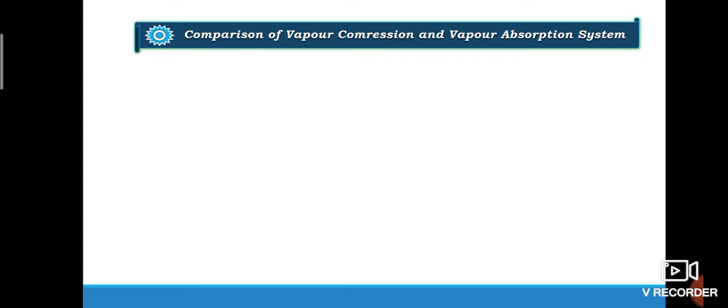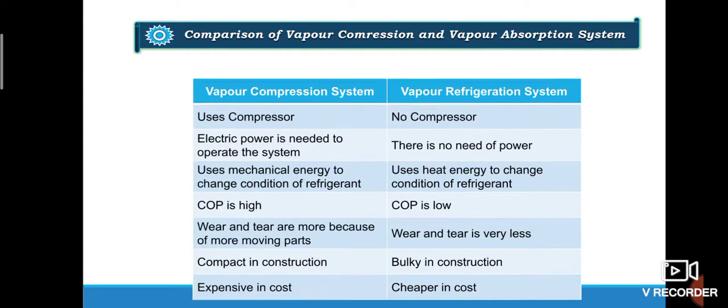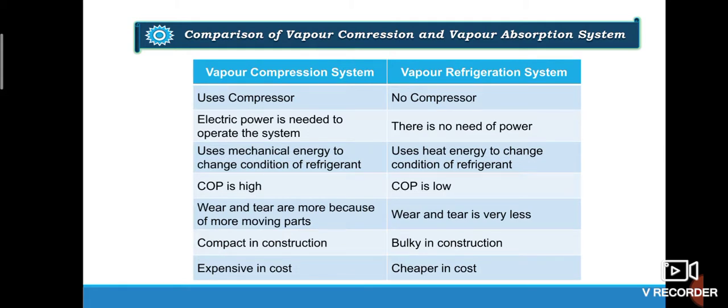Now coming to the comparison of vapor compression system and vapor absorption system. The first main difference, as we have already discussed, is that in vapor compression system we are using the compressor, which has been replaced by the generator, absorber and pump in case of vapor absorption system.